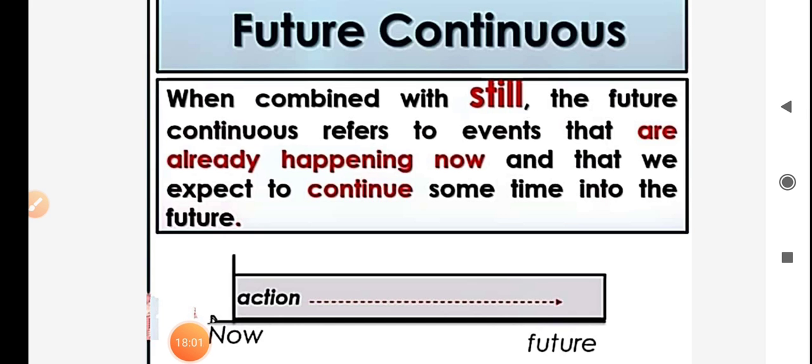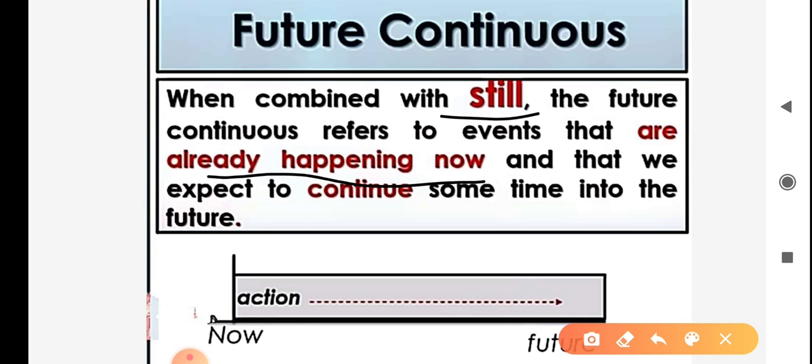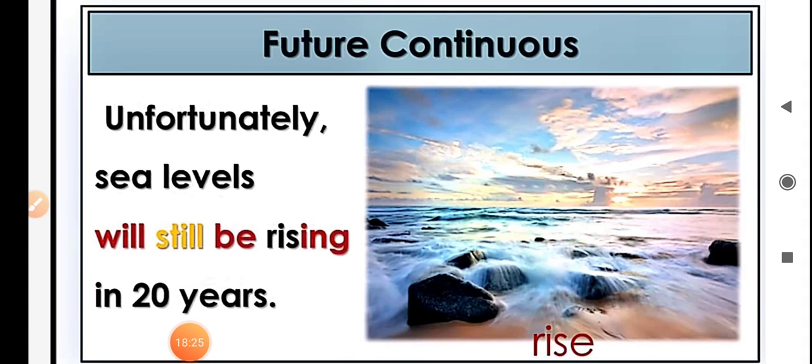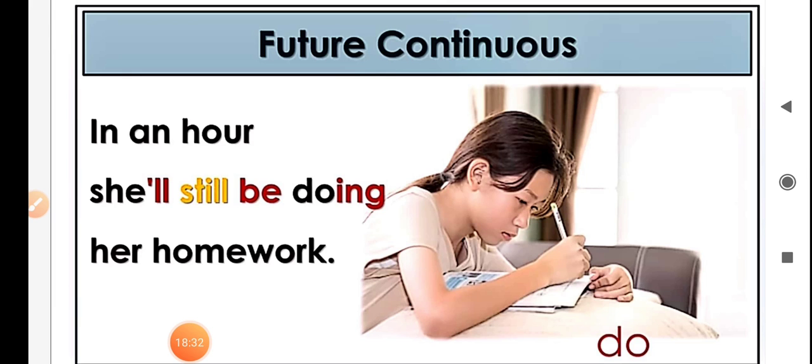Next usage of future continuous. When combined with still, the future continuous refers to events that are already happening now and that we expect to continue sometime into the future. For example, tomorrow he will still be suffering from his cold. Unfortunately, sea levels will still be rising in 20 years. In an hour, she will still be doing her homework.